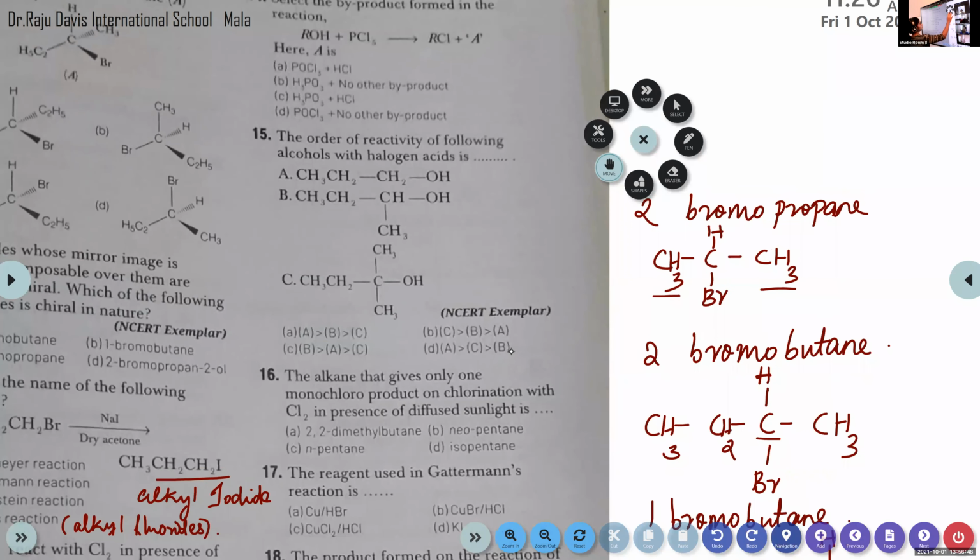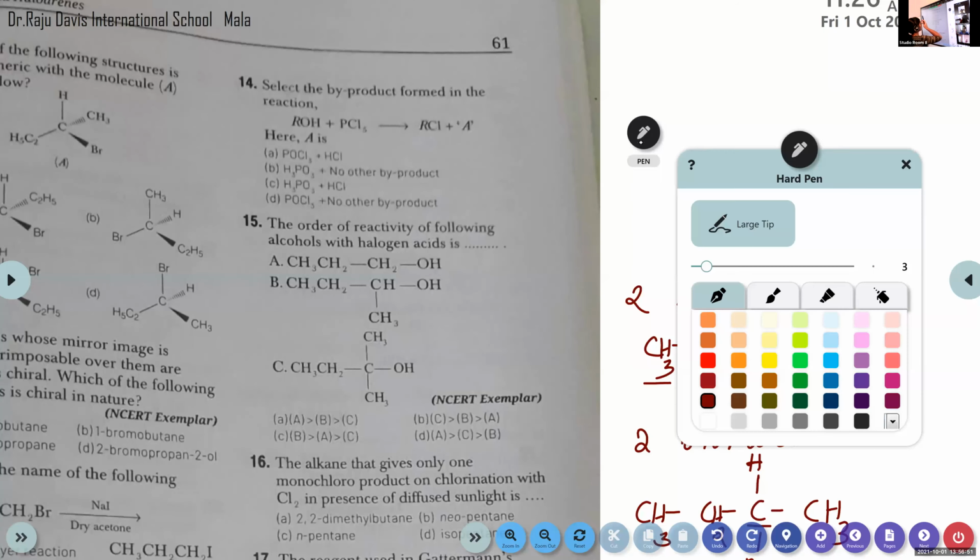Okay, then question number 14. Select the byproduct formed in the reaction: ROH plus PCl5 gives RCl plus A. Here A is: option A, POCl3 plus HCl; option B, H3PO3 plus no other byproduct; option C, H3PO3 plus HCl; option D, POCl3 plus no other byproduct.